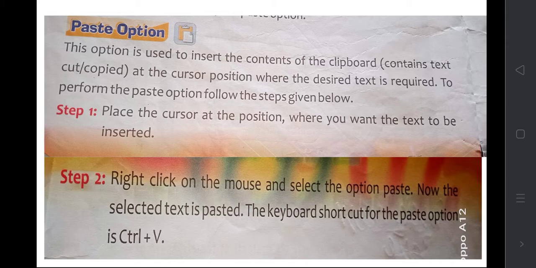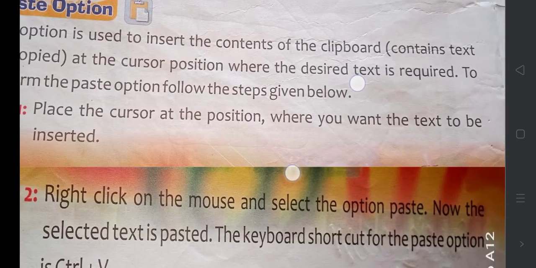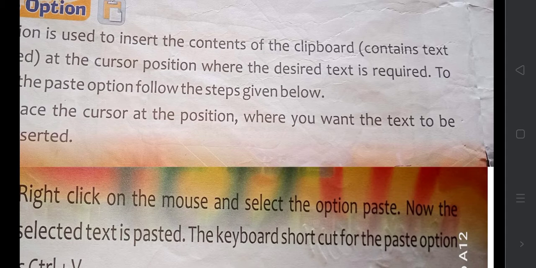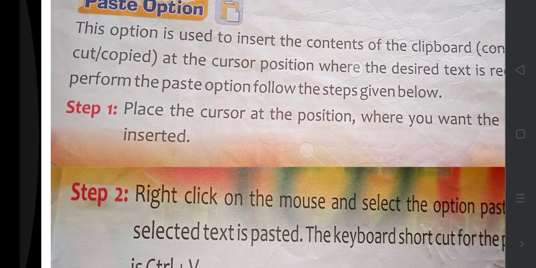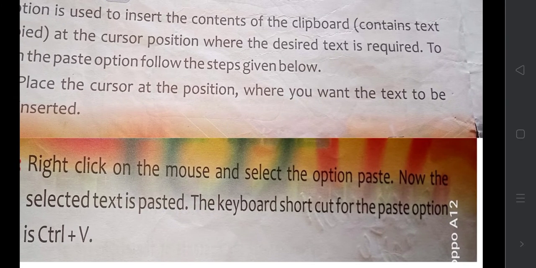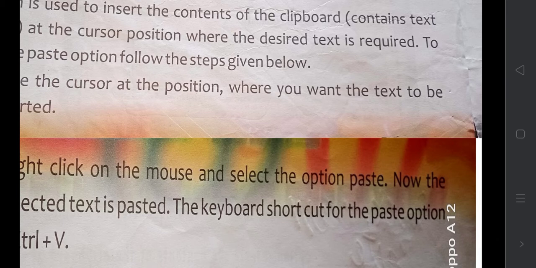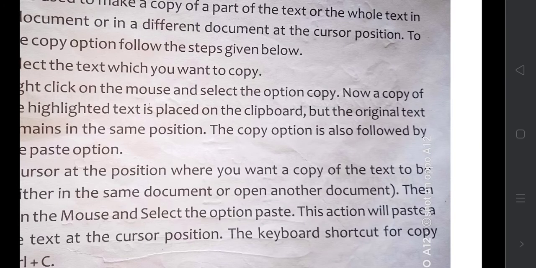Just keep your cursor in your desired place. Place the cursor at the position where you want to insert the text. Then right click on the mouse and select the option called paste. Now the selected text is pasted. That's it. The keyboard shortcut for this is Ctrl V.